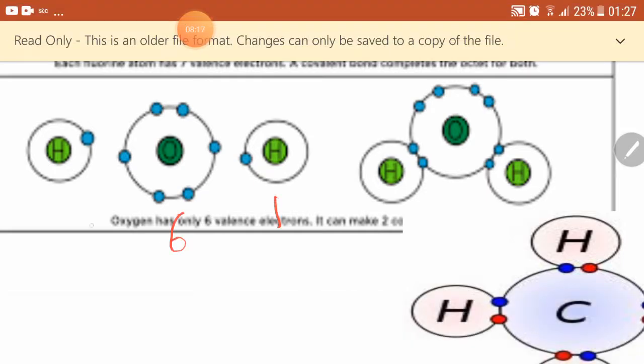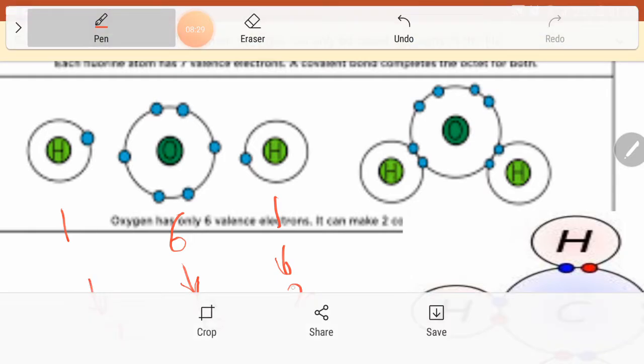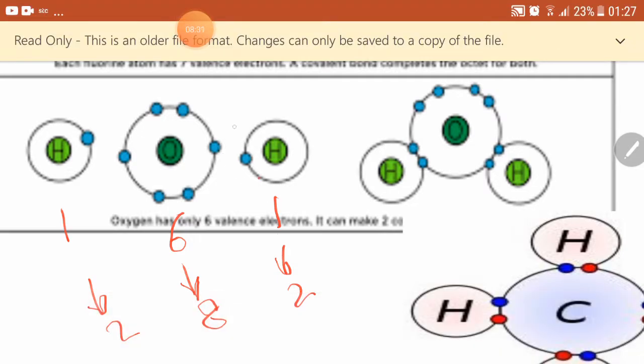Hydrogen has 1. Hydrogen here has 1. This needs 2. This needs to be 8. This needs to be 2. So to complete its outermost energy level, it needs another electron, so it can share like this. This is a pair of electrons, so it will have 2.